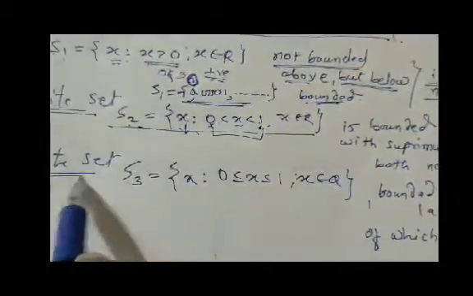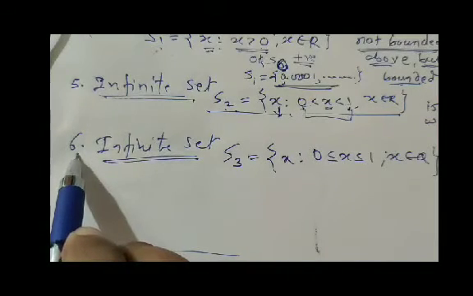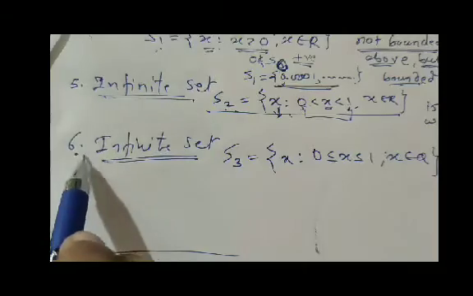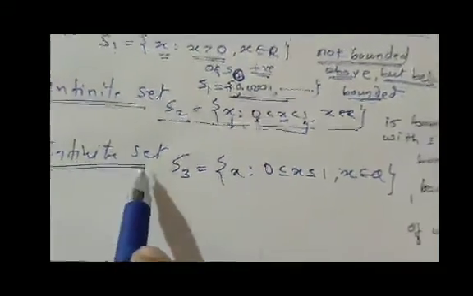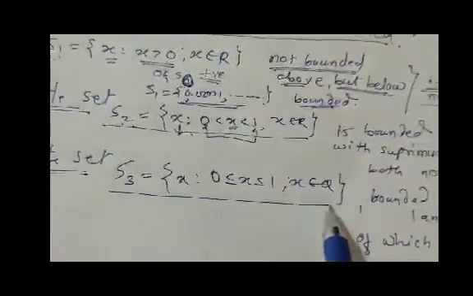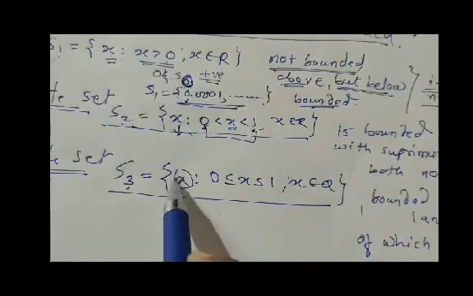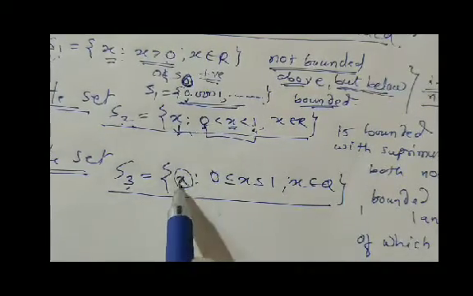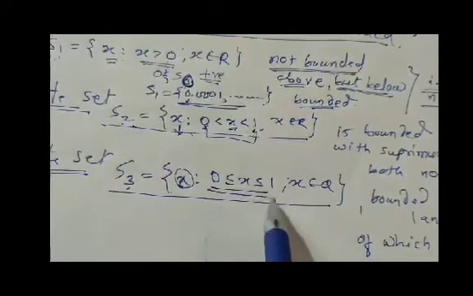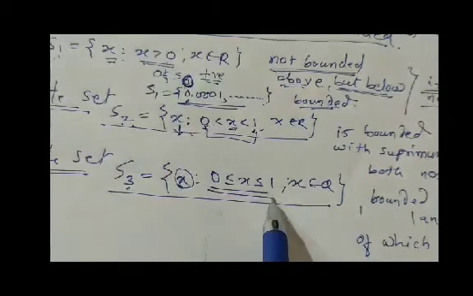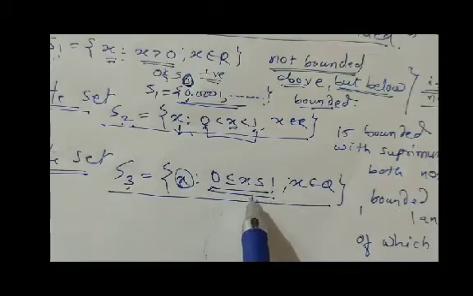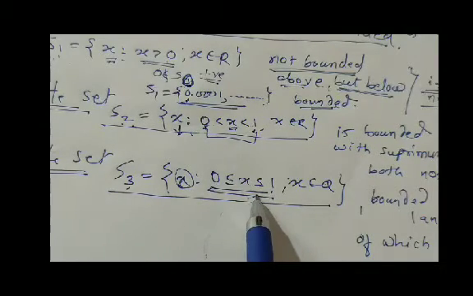Next we discuss one more infinite set, example number 6. Note this in your notebook. The infinite set S3 has elements from 0 to 1, including 0 and 1. This is a closed interval.